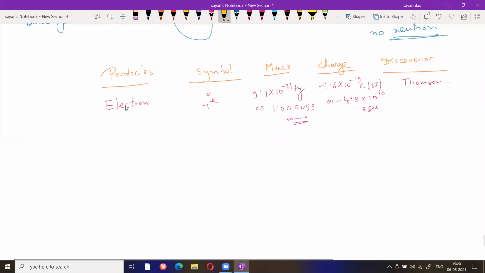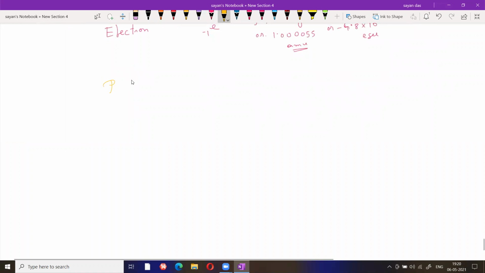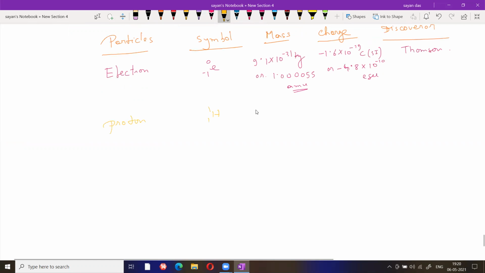Next one is basically proton. Proton, you can write H11. What is the mass? Mass of proton is 1.6726 into 10 to the power minus 27 kg. If you go through the AMU, 1.00757 AMU.